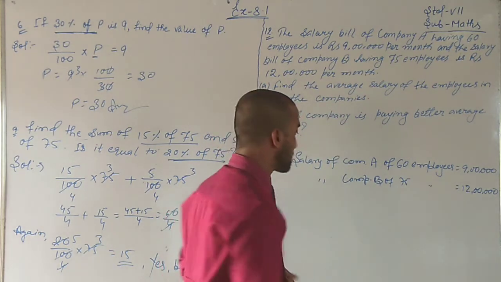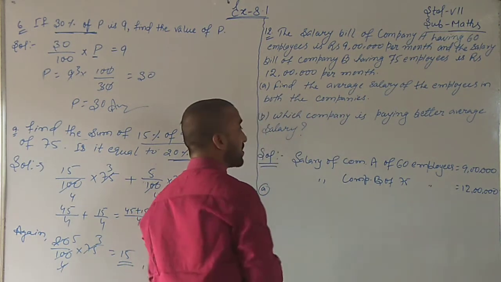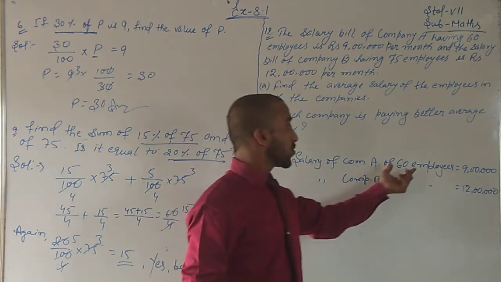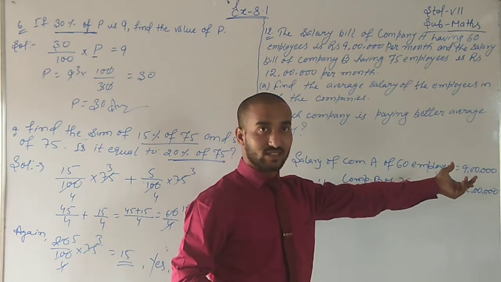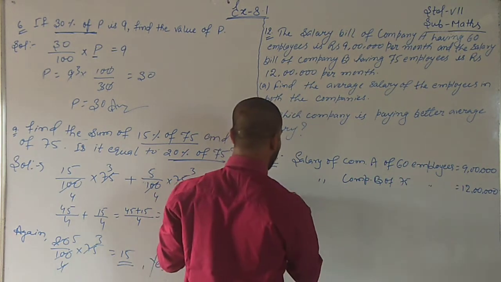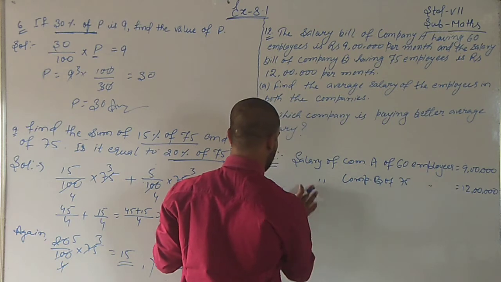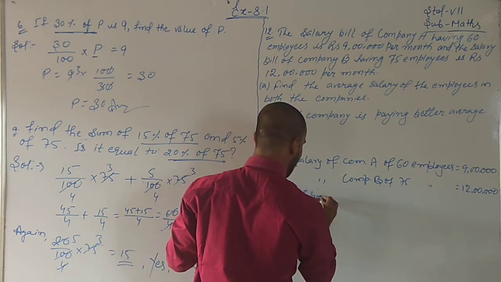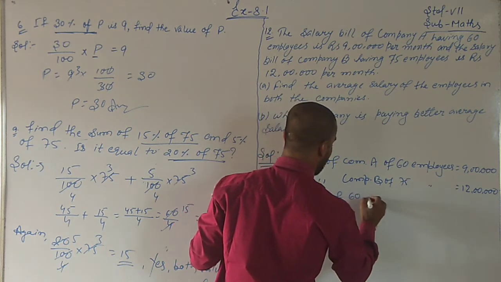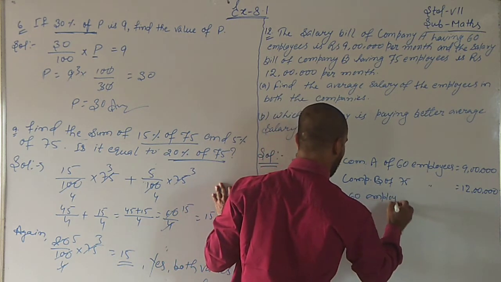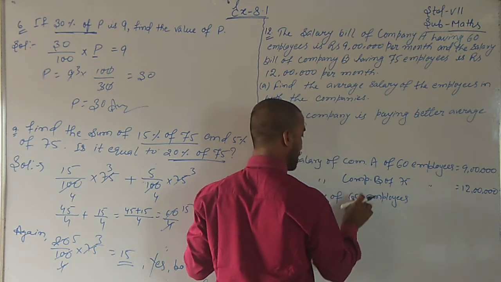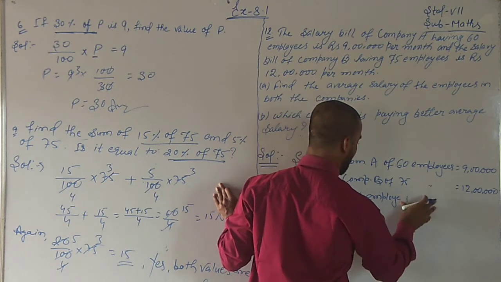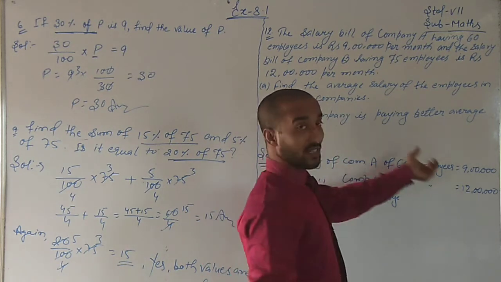So what did we do in question number 8? To find the average salary, what will we do? Total salary divided by total employees. Okay. So what is the average salary of each employee?